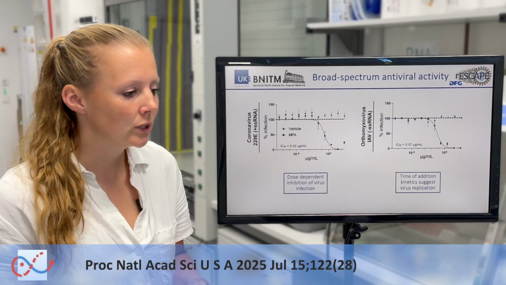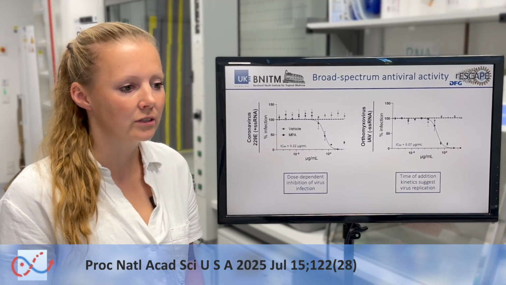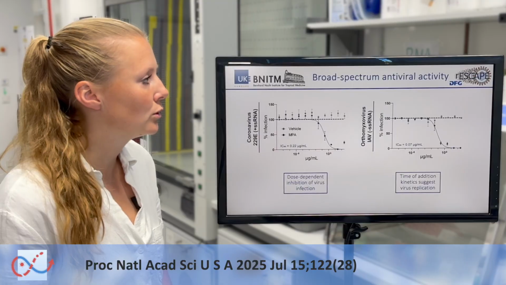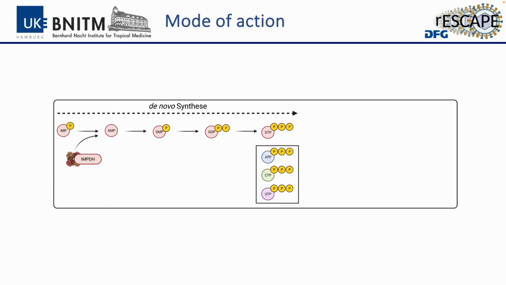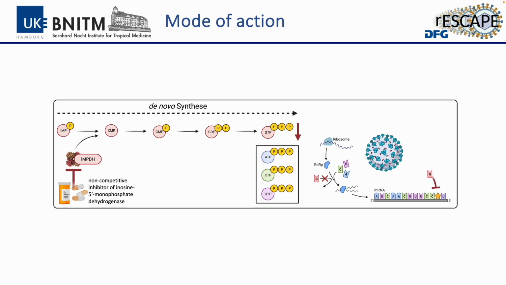And as we realized that all these different viruses have very different replication cycles, we also thought that the mode of action might rather be a generic process than a specific interaction pattern or protein. And in the literature, we found that MPA is a non-competitive inhibitor of the inosine monophosphate dehydrogenase that converts IMP to XMP, and then further down the line, GTP is produced that is necessary for replication of RNA and DNA. And by this inhibition, we can actually deplete GTP from the cellular environment and thereby impair virus replication.